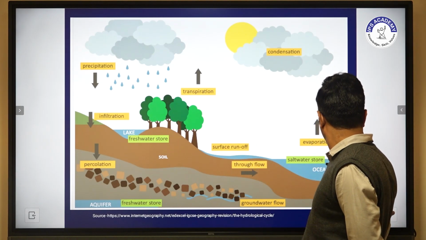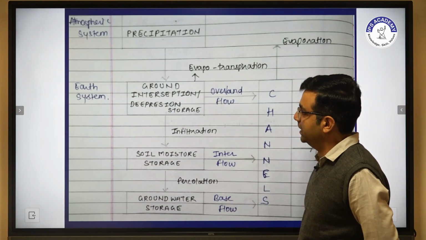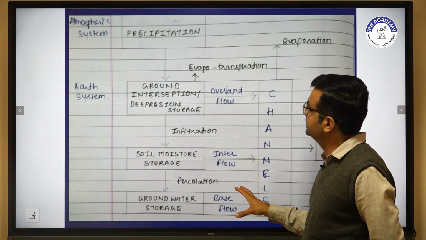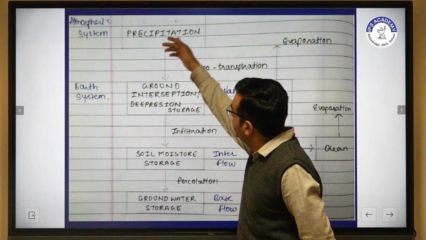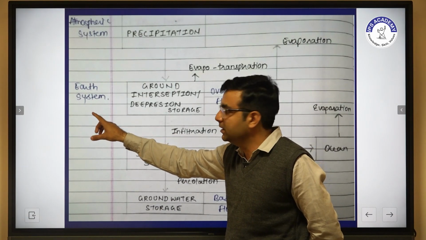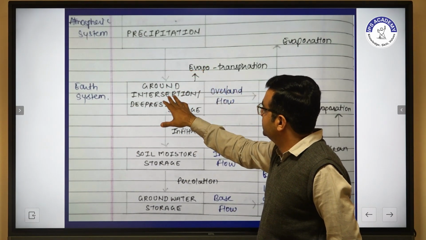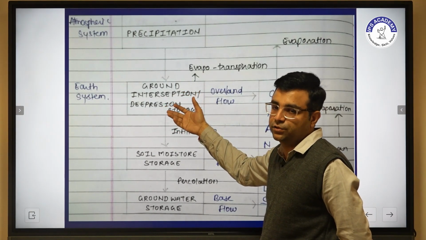Further, we have to discuss the figure in terms of a flow chart. The flow chart shows that precipitation is in the atmospheric system, and this precipitation comes to the ground, which is in the earth system. The ground has the phenomena of interception, or depression storage.